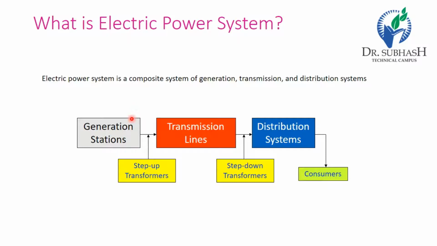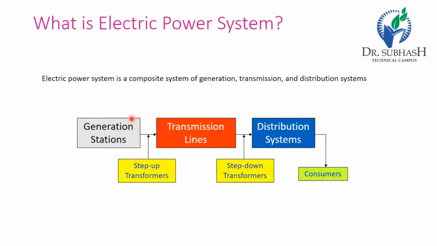Now the second one is the transmission substation. The transmission substation carries the overhead line which transfers the generated energy from generation to the distribution substation. It only supplies large bulk power to bulk power substations or very big consumers. The transmission line mainly performs two functions. One is to transport the energy from the generating station to the bulk receiving station, and the second is that it interconnects two or more generating stations.